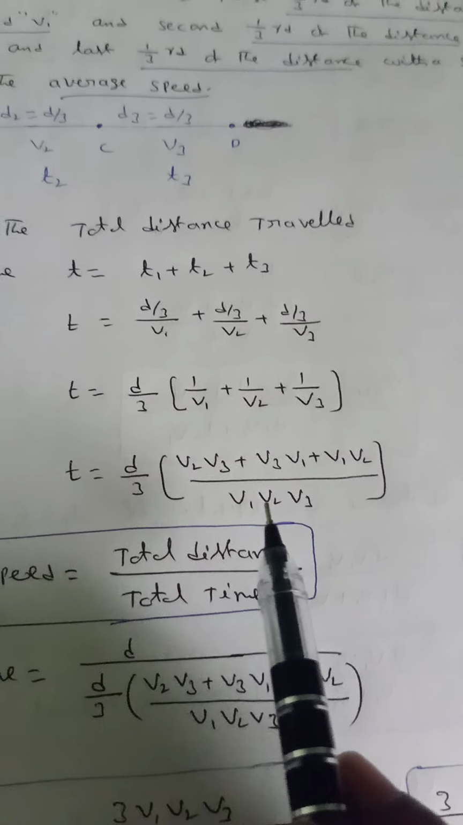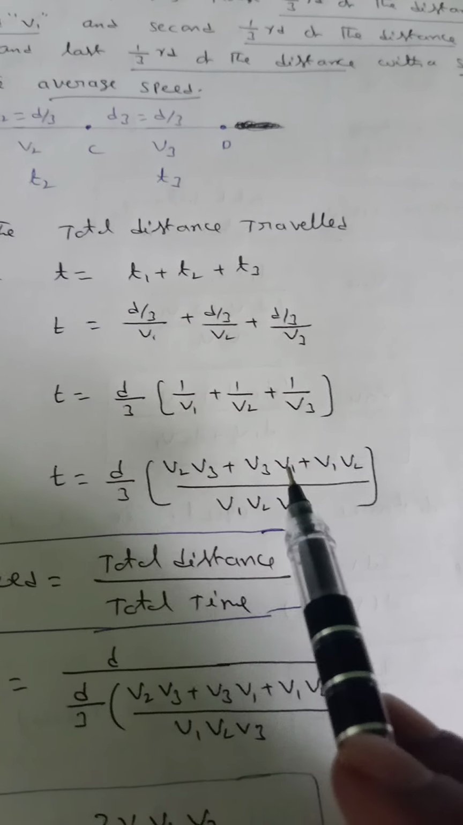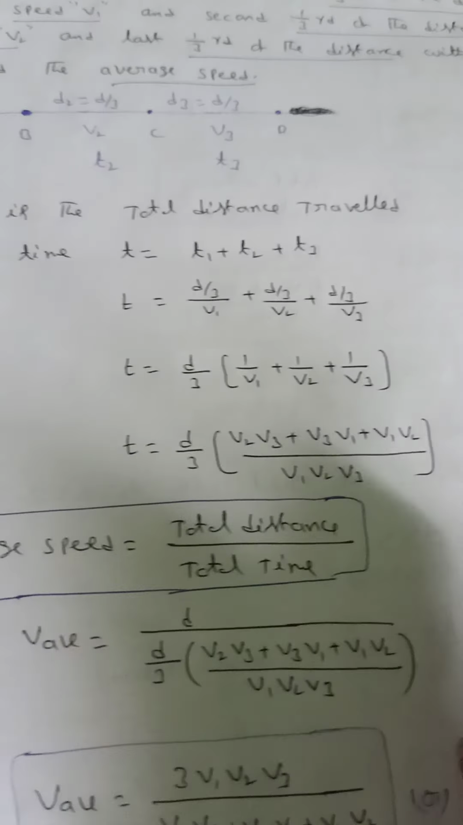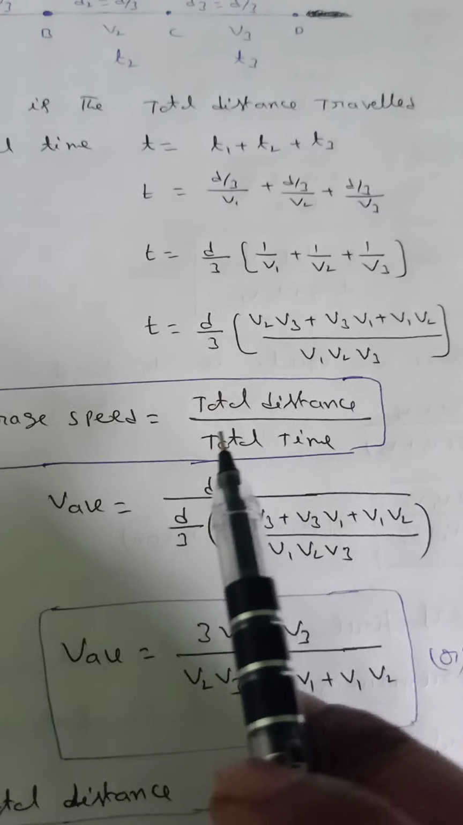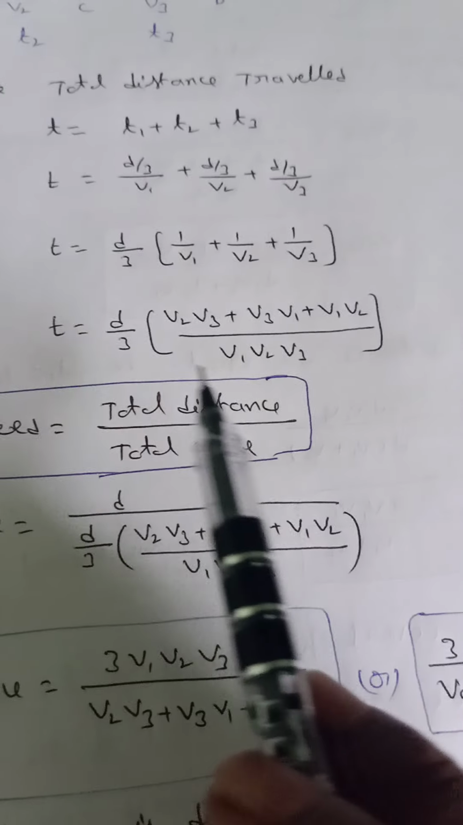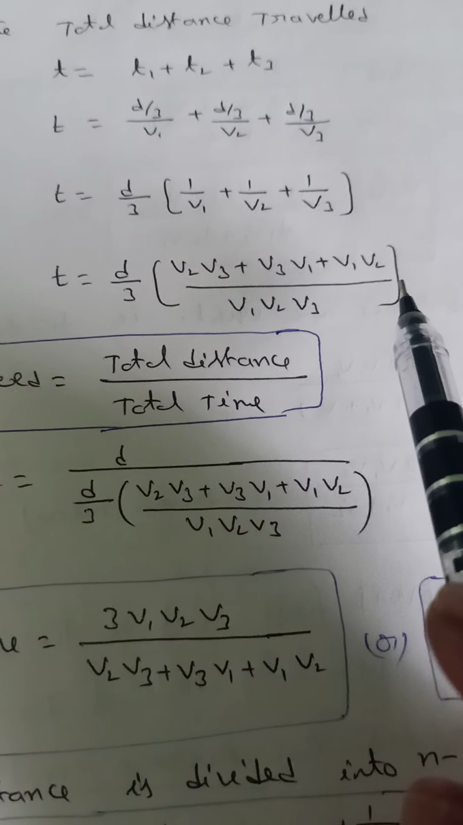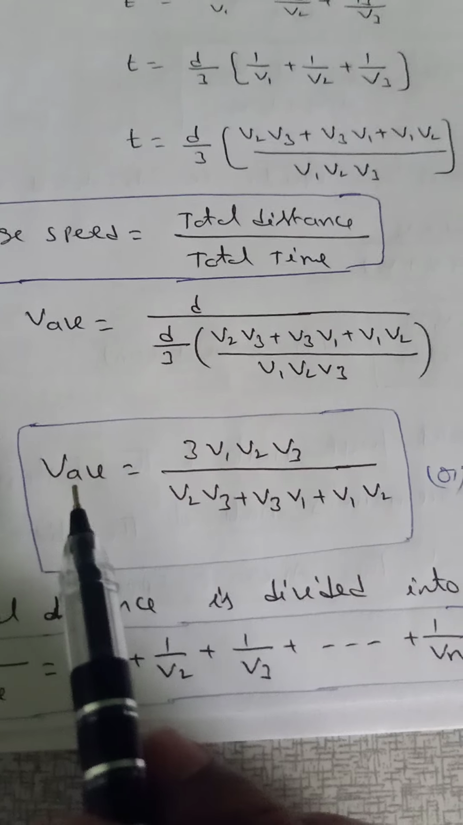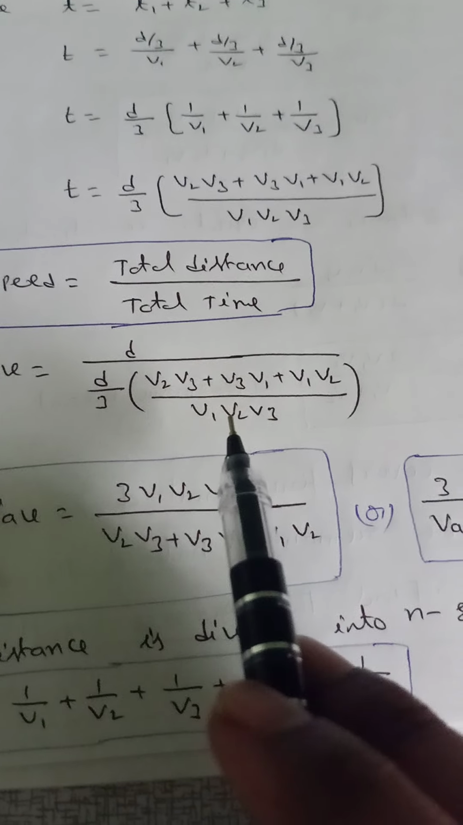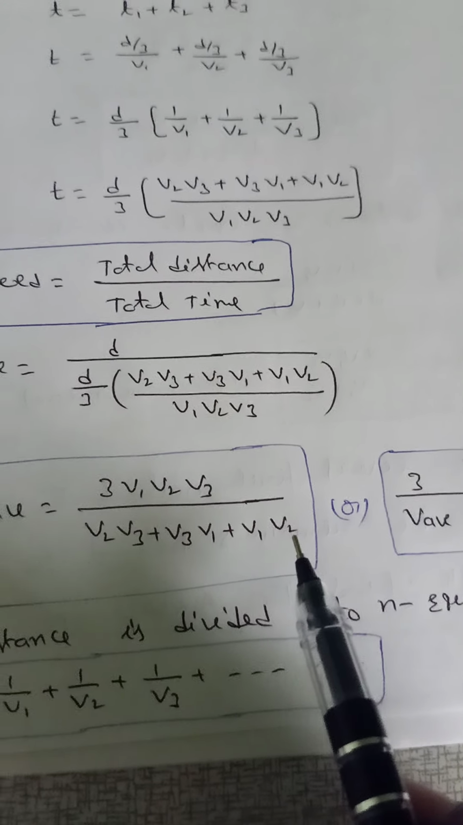Taking the LCM v1 v2 v3, that means v2 v3, v2 v2 cancel, v3 v1, v3 v3 cancel, v1 v2. But average speed is the total distance by total time. The total distance is given as d, the total time is d by 3 into (v2 v3 plus v3 v1 plus v1 v2) by v1 v2 v3. The d's cancel, so average speed v is 3 v1 v2 v3 by (v2 v3 plus v3 v1 plus v1 v2).